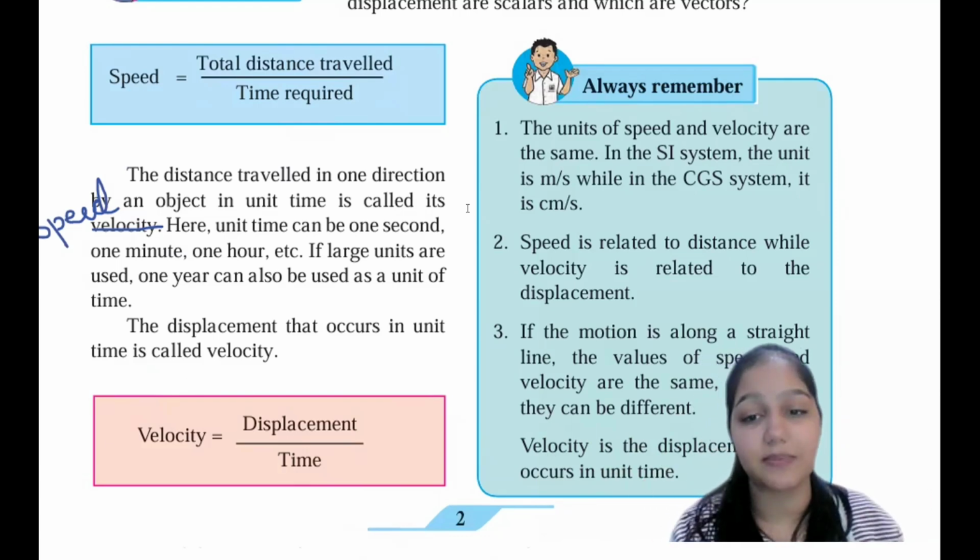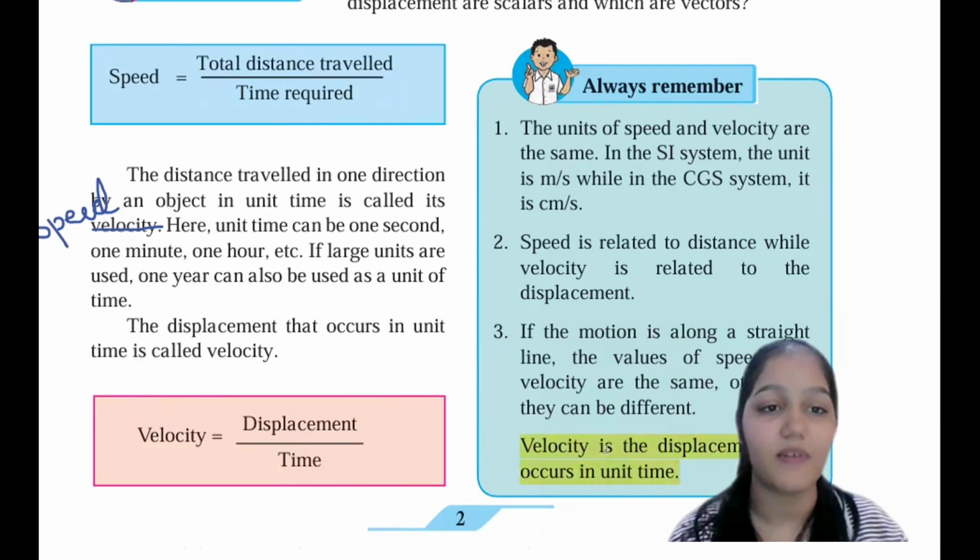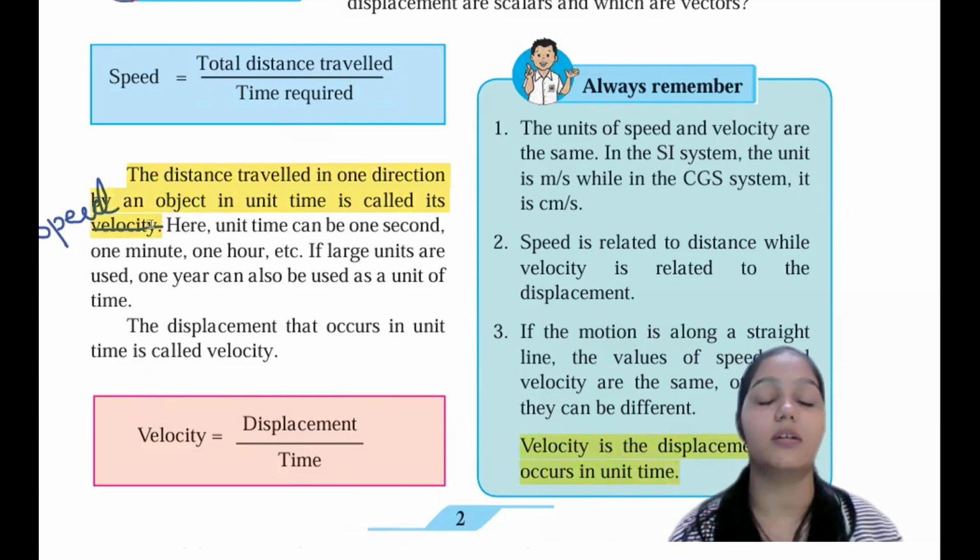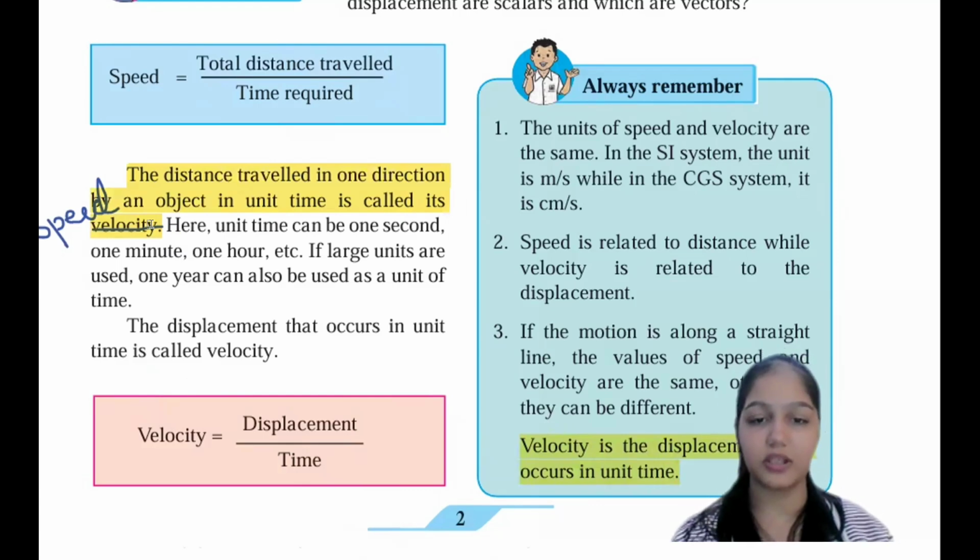Velocity is the displacement that occurs in a unit time. So this is the definition for the velocity. So you need to know velocity is the displacement that occurs in a unit time, whereas speed is the distance traveled in one direction by an object in the unit time. Okay, so this is done. Now, I hope this is clear.